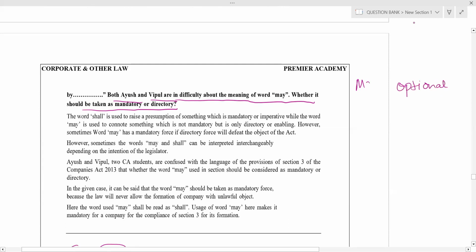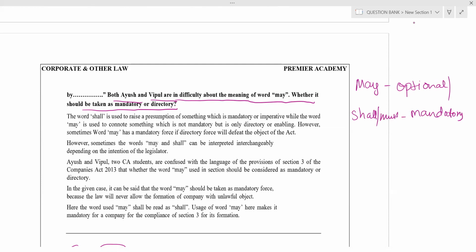Optional. May means optional. Shall or must means mandatory. You can write it as either directory, also optional, or directory. This is the general meaning. In our opinion, may means I may come or may not come. So may is just optional, but shall or must is mandatory.